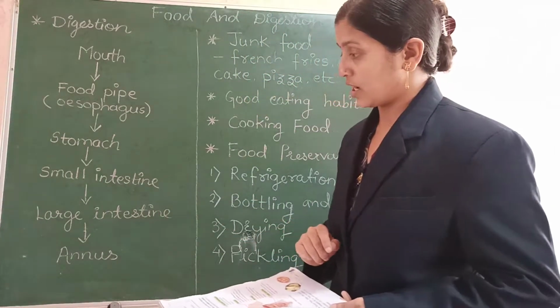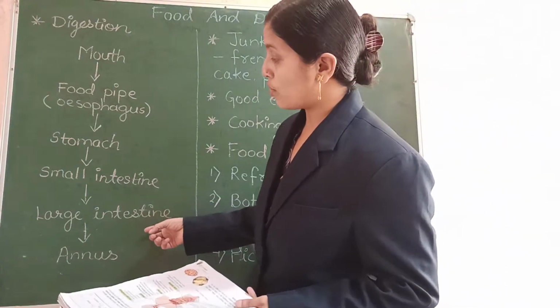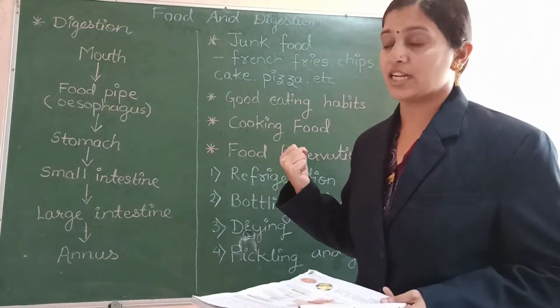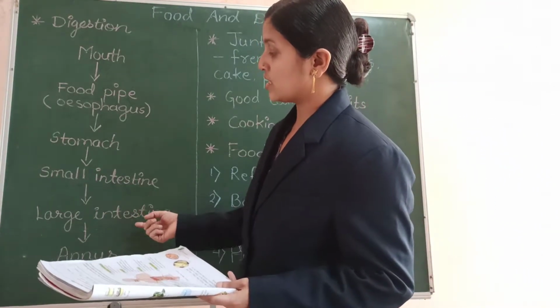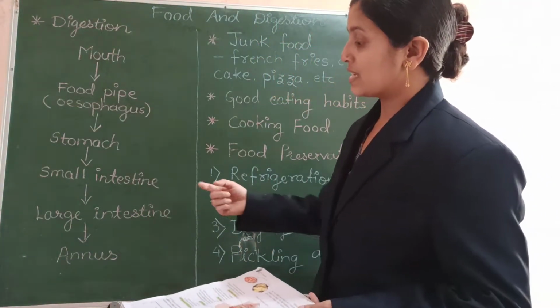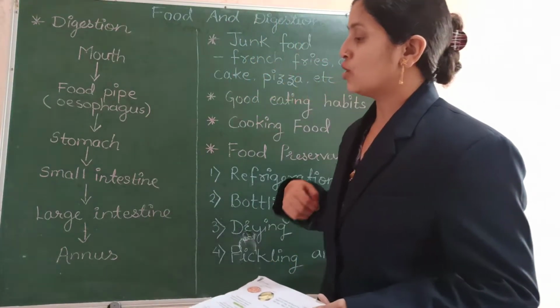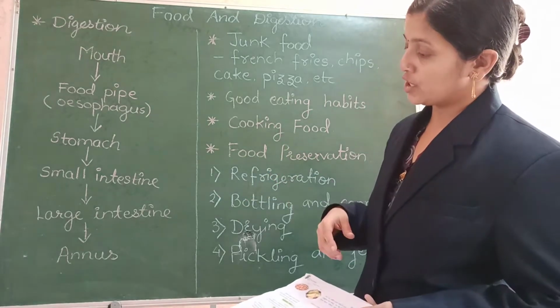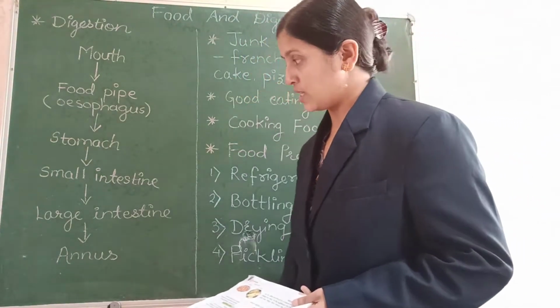In the large intestine what happens? The large intestine absorbs the water from the undigested food and then the undigested semi-solid food is sent to the anus so that the anus can throw out the undigested food in the form of stools or feces.